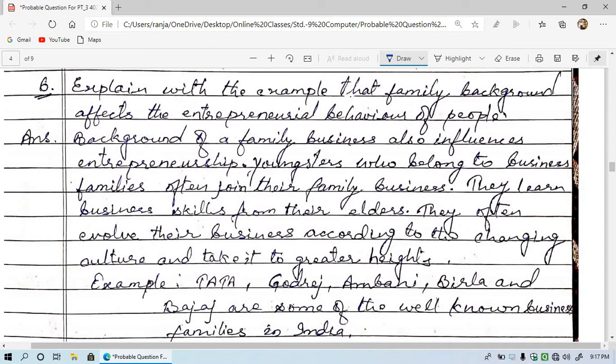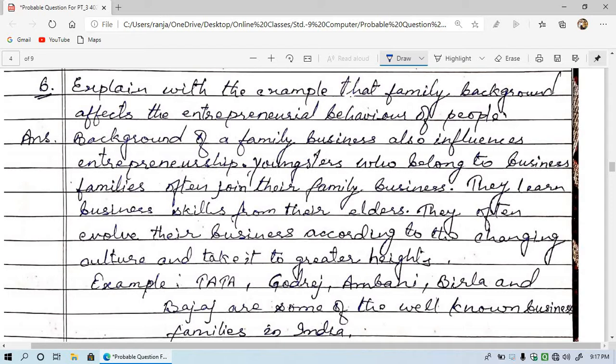It is very natural that a family having a background of business influences the younger people or the next generation to go into the same business or field. Youngsters who belong to a business family often join their family business.